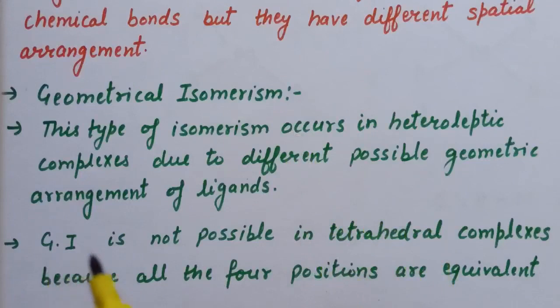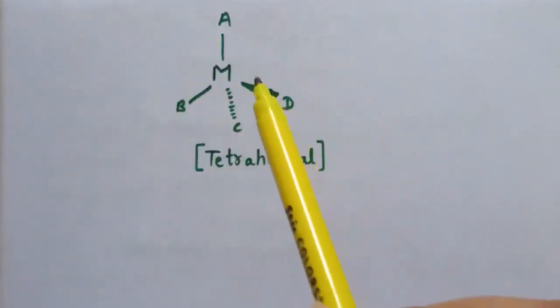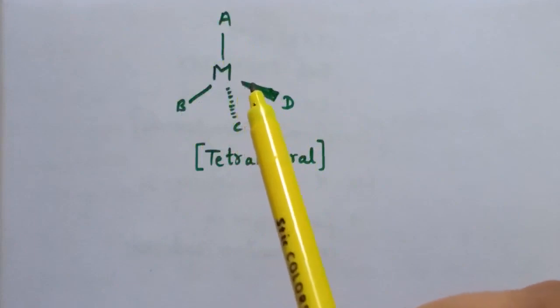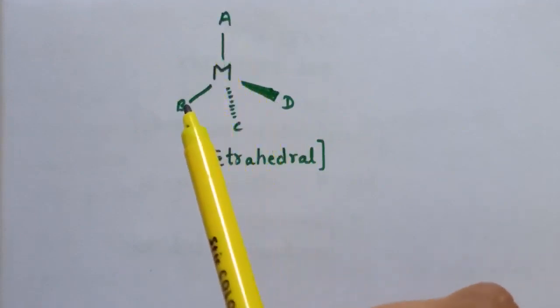And geometrical isomerism is not possible in tetrahedral complexes because all the 4 positions are equivalent in tetrahedral complexes. Now this is a tetrahedral complex. These two bonds are in the plane, one is below the plane and one is above the plane.